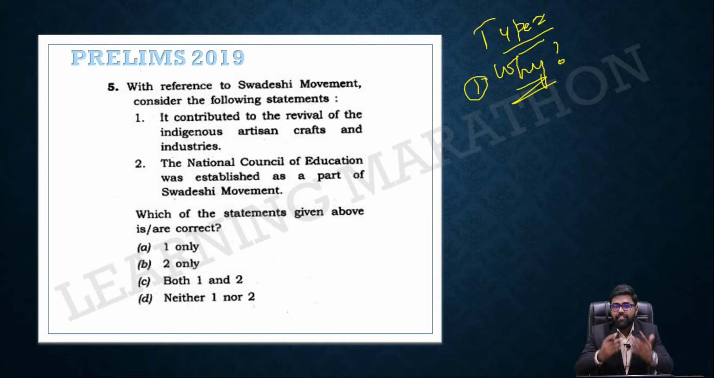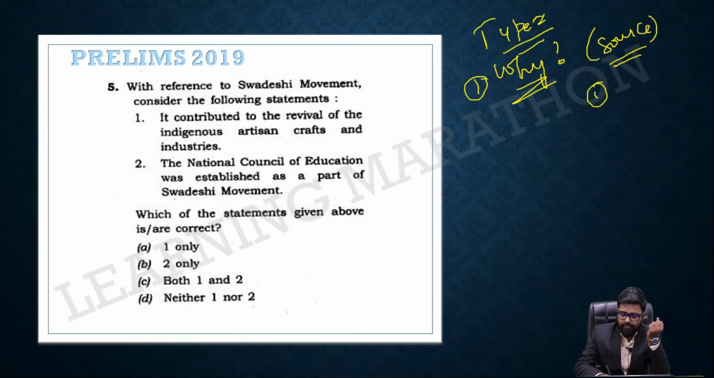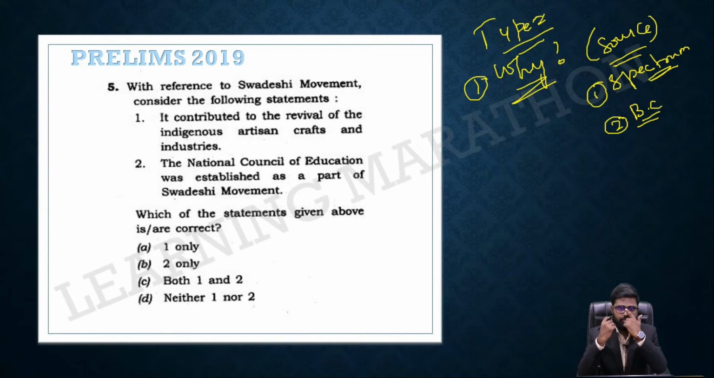Because every year important movement based questions do come in prelims. The source is Spectrum. You should have two sources for history. One is Spectrum. You should complete this at any cost. This is a very important, must read book. Then Bipin Chandra. You can do a selective reading from Bipin Chandra.